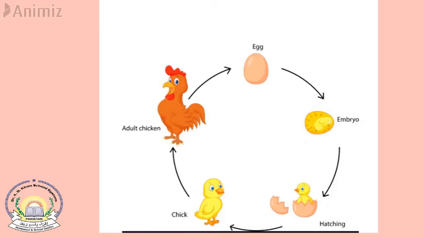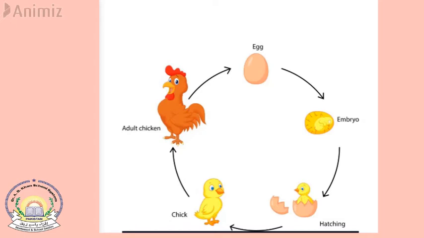How is the embryo formed? As soon as the mother chicken lays the eggs, she sits on them for a number of days.